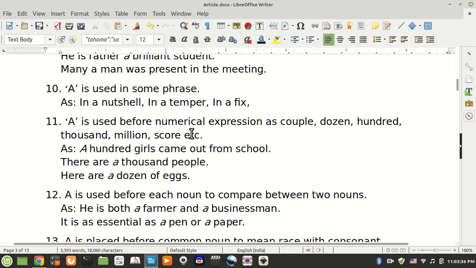A is used before numerical expressions as couple, dozen, 100, 1,000, million, score, etc. As, 100 girls came out from school, there are 1,000 of people. Here are a dozen of eggs.